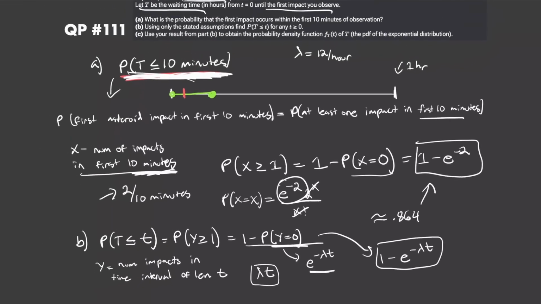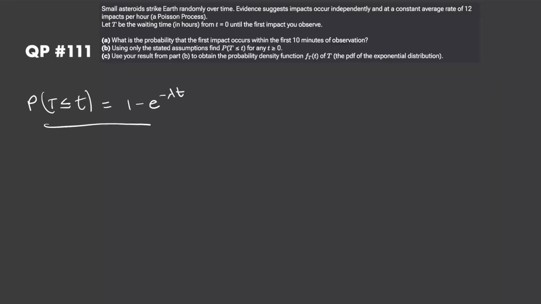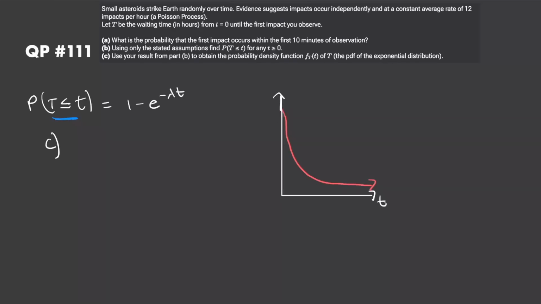Okay, so now let's go on to part C. We're going to use this result from part B. This is basically like the CDF of the exponential distribution, and we're going to derive the actual PDF of the exponential from that, which shouldn't be too complicated. Since we're dealing with a continuous random variable, time is continuous, so to plot this, we can have t on our x-axis, and this function is going to look something like this. For a continuous random variable, if we're taking the probability that it's less than or equal to some value of t, say our little t value is right here, then that would just be the mass under this curve, where the curve is the probability density function, which we're trying to find. So we're trying to find this red function here, the PDF, and we're given basically the CDF, the area under this red function up to this point t.